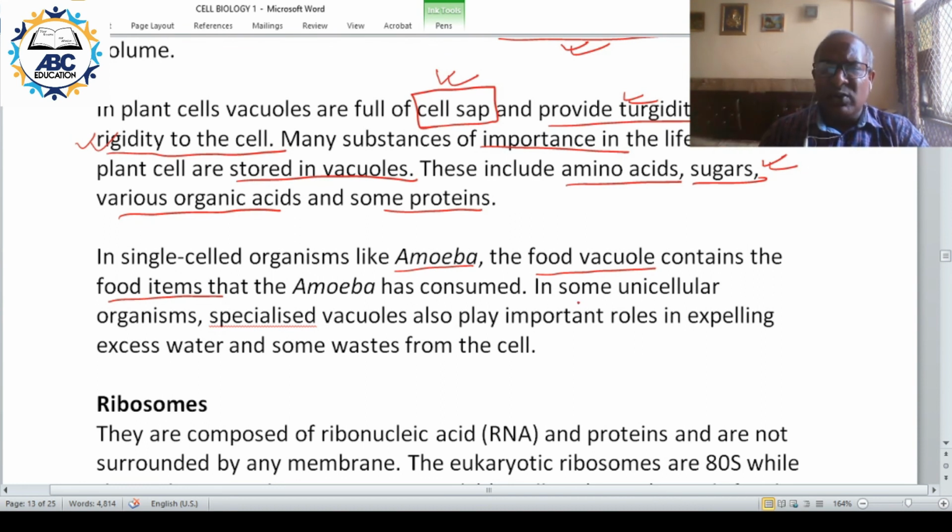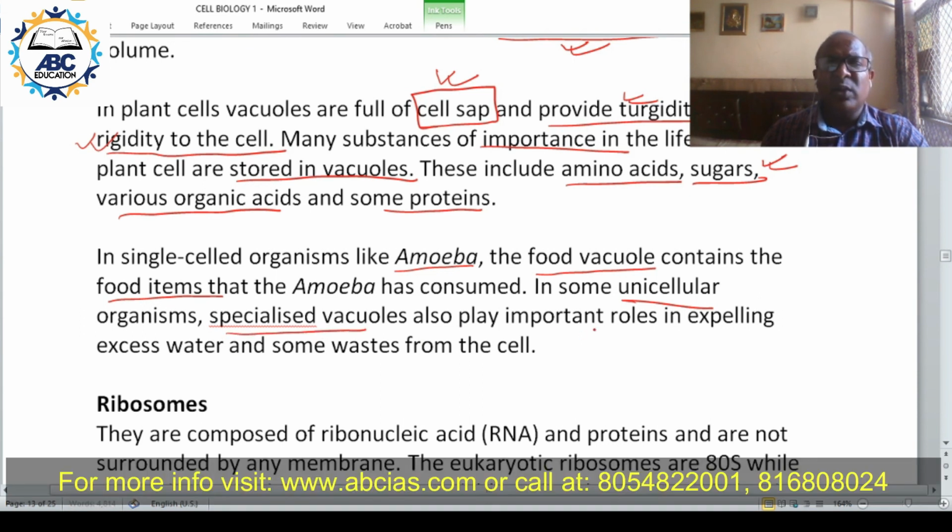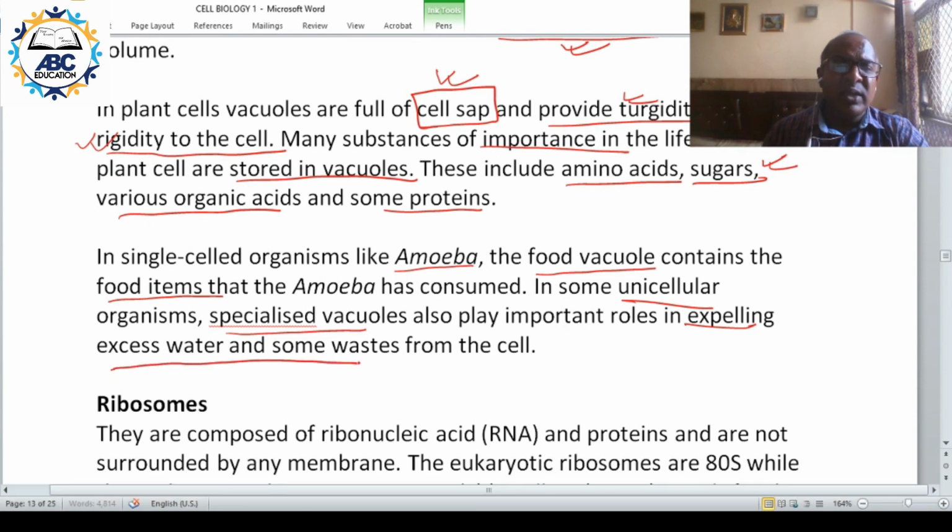In some unicellular organisms, specialized vacuole can play a role in expelling excess water and waste. So vacuole can play an important role in the excretion of waste.